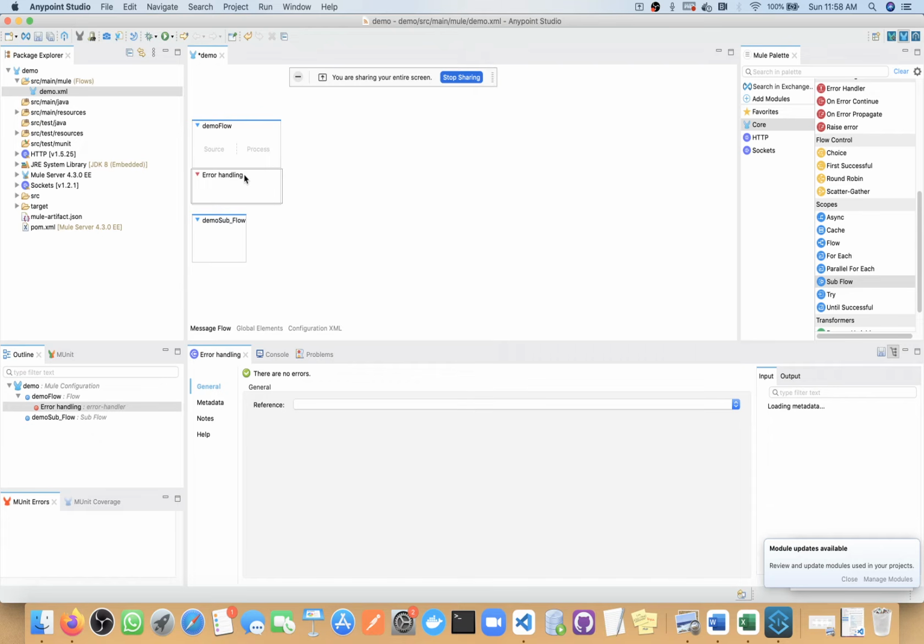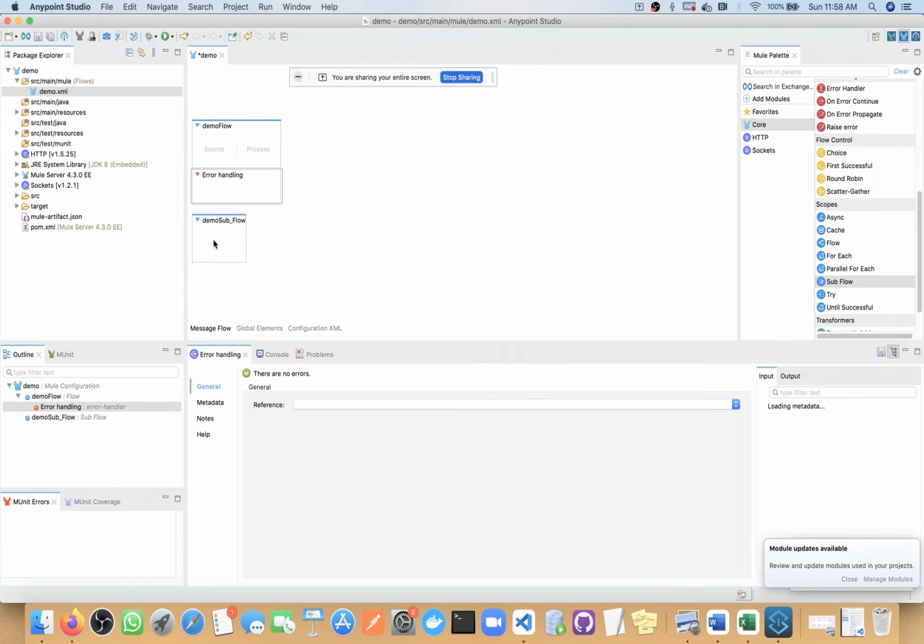A flow we can configure independently, but a subflow we can't configure independently. It's always a helping part of a flow. We will call this subflow from either a flow or a subflow. And the third difference: a flow contains its own error handling, but a subflow relies on the parent flow's error handling. It doesn't have its own error handling. So you can tell these three differences when asked what the difference is between a flow and a subflow.